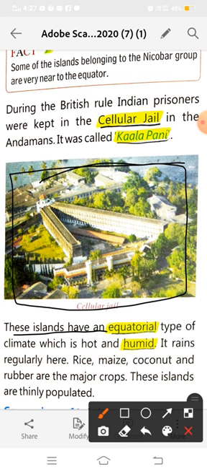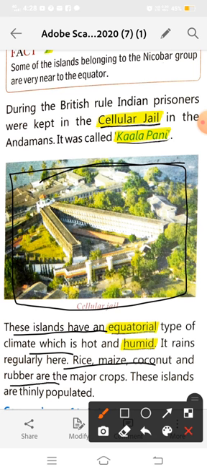These islands have an equatorial type of climate, which is hot and humid. It rains regularly here, and the main crops of this region are rice, maize, coconut and rubber.